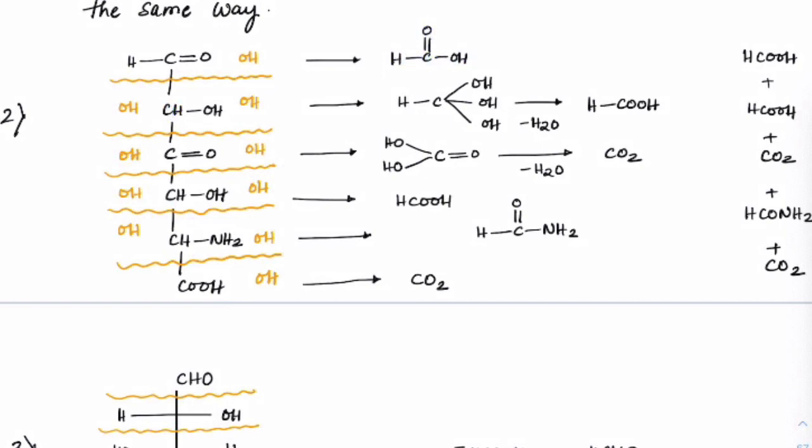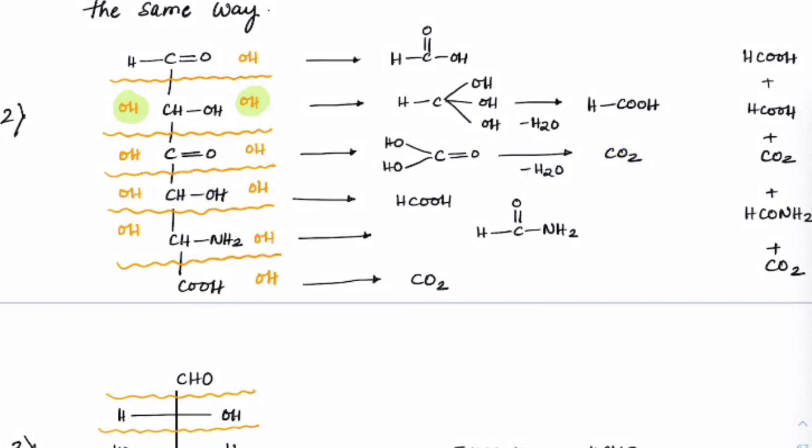Second carbon, one OH was there, two new OH has come. So you can check out this OH and this OH are new OH. So now this carbon has 3 OH groups. So remove one as water, so it will remain as HC double bond OH. So again, carbon with 3 OH groups will always end up as acids. Third carbon, already C double bond O is there and 2 more OH group have come. So this would also come out as water and becomes carbon dioxide.